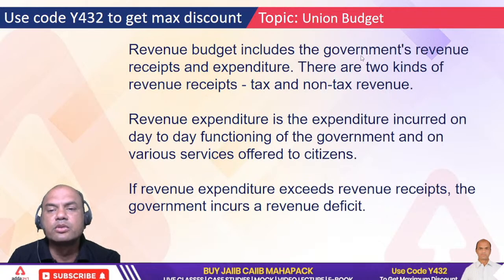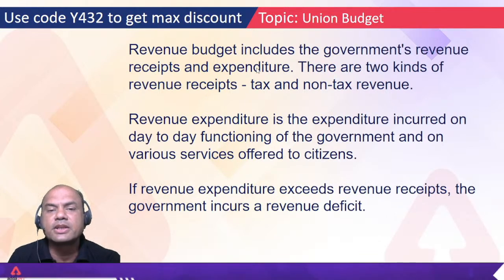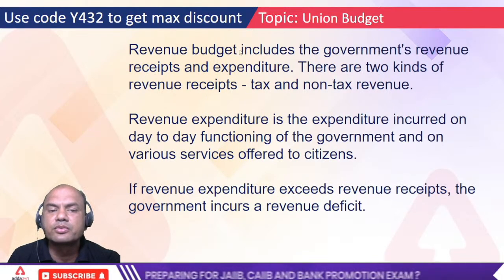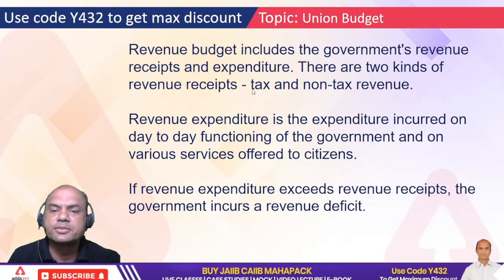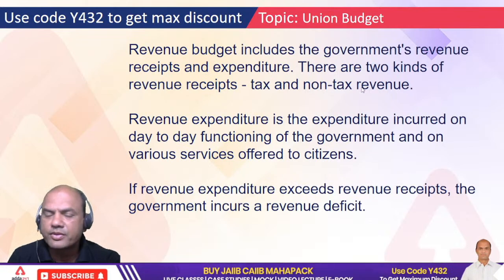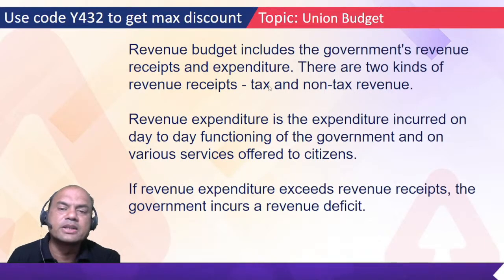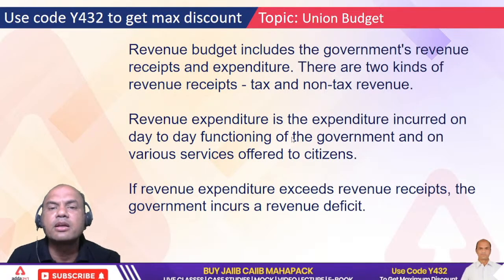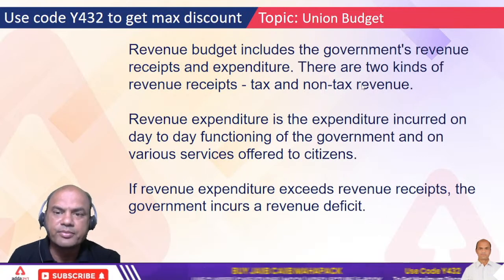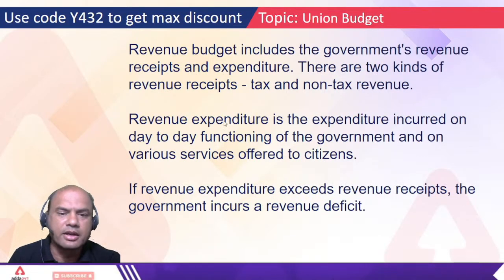The revenue budget includes the government's revenue receipts and expenditures. So what are the types of revenue receipts for the government? There are two types of revenue receipts: one is tax, the second is non-tax. We will come to this later. First, what is the job of the government? What is the business of the government? To collect taxes, right, and spend it for meaningful purposes. What is non-tax? I'll come to it later.